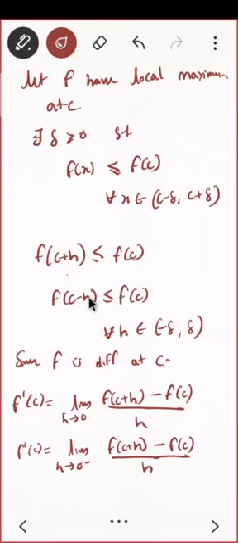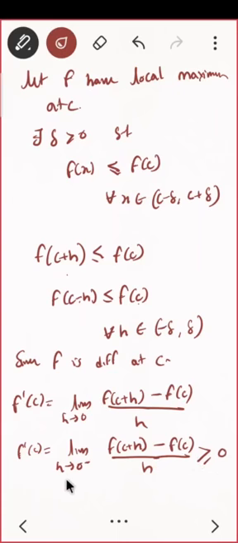And I already know f of c minus h is less than f of c, so this whole term will be what? If you take f of c to this side, and again divide by h, it will be again negative. First of all, f of c minus h minus f of c will be negative, but this h is also negative, so this whole term will be positive. This whole term will be greater than 0.